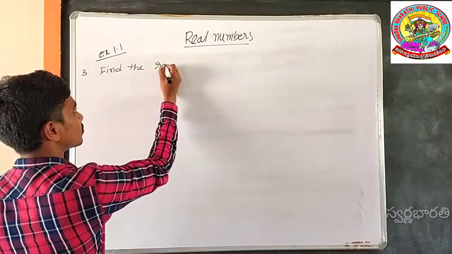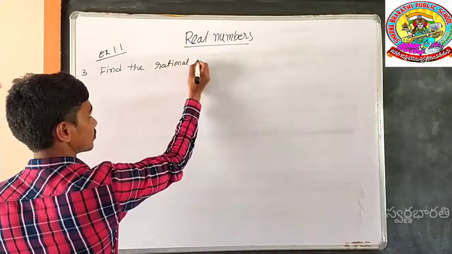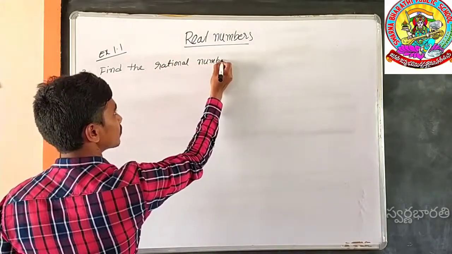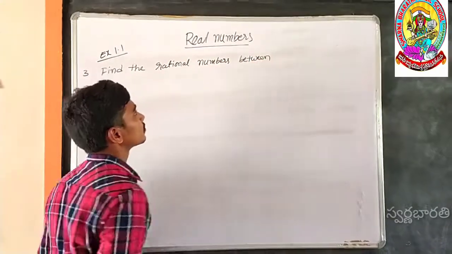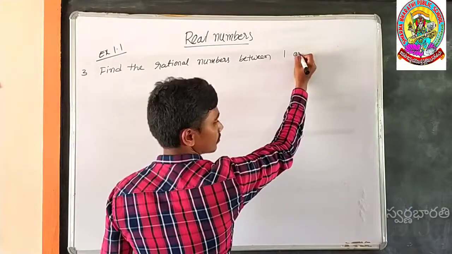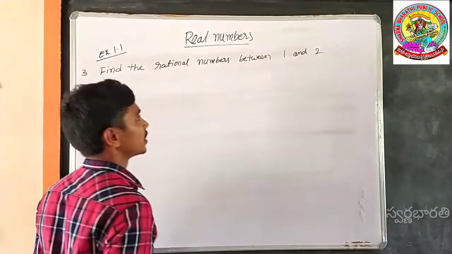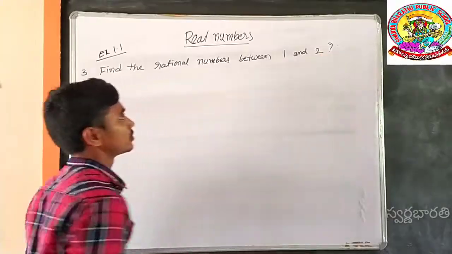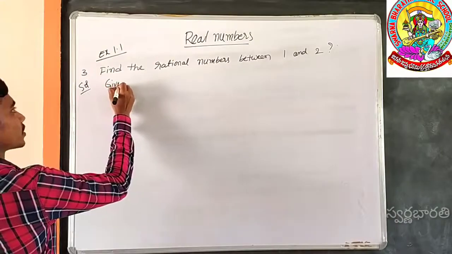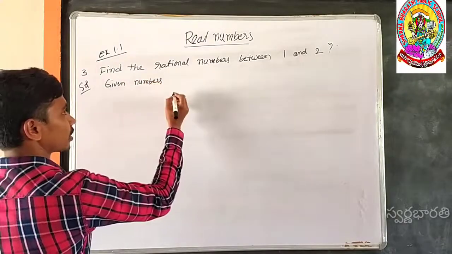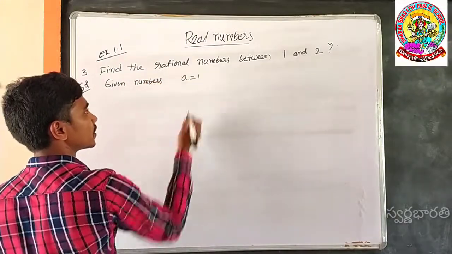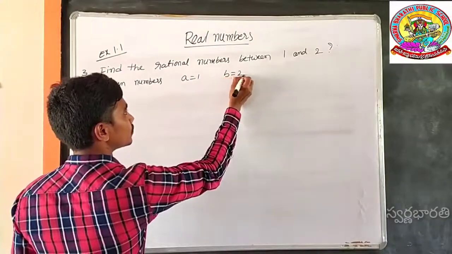Rational numbers between 1 and 2. This is the question. Solution. What are the given numbers? For example, A is equal to 1, B is equal to 2.